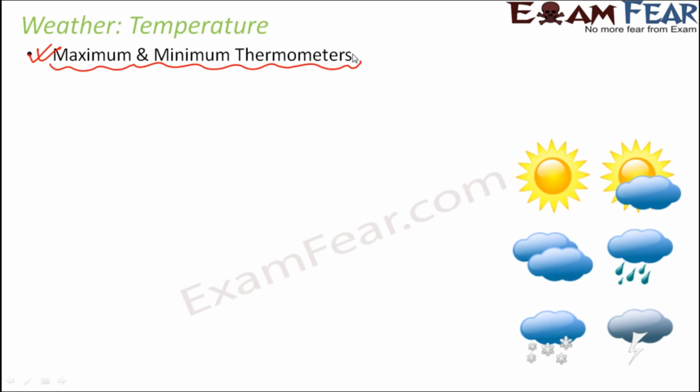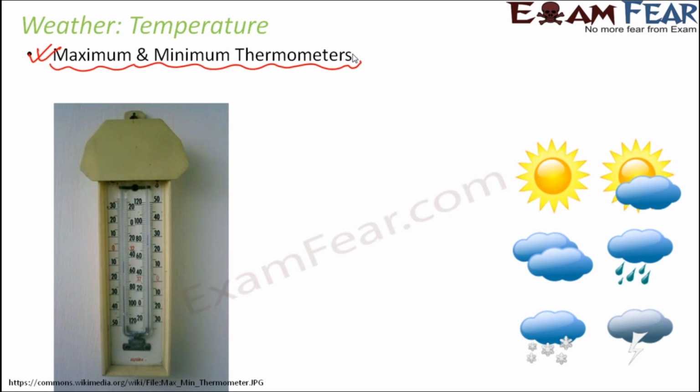This is also a thermometer which again consists of a glass tube with graduations on it which help you to note the temperature, but it is designed a little differently so that it can measure the temperature of the atmosphere. So let us have a look at this special type of thermometer.